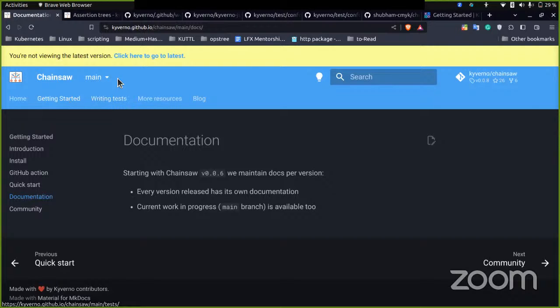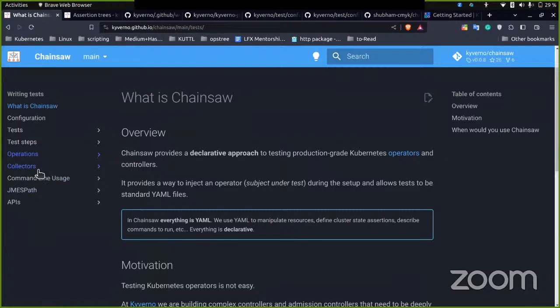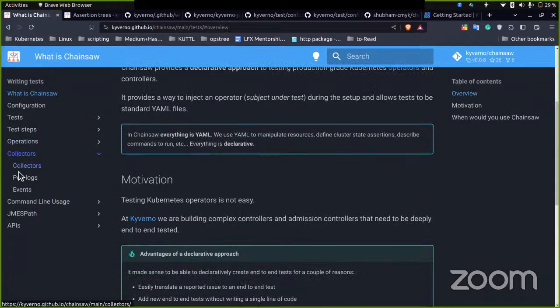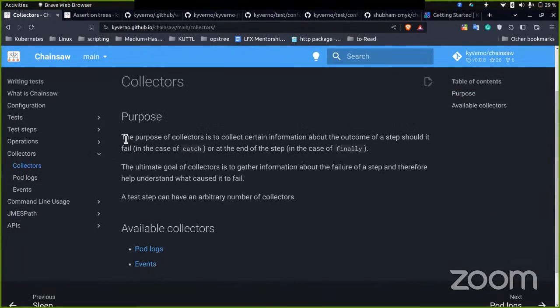Okay, so let's move to our next agenda. We have explored what test is, what the test steps are, and what operations are. So let's move to our next topic, which is collector. Collector is just used after we have executed the test. If you want to collect certain information after the test, then we definitely need to use the collector. Like we can collect the pod logs and the events that might have happened over here, right?